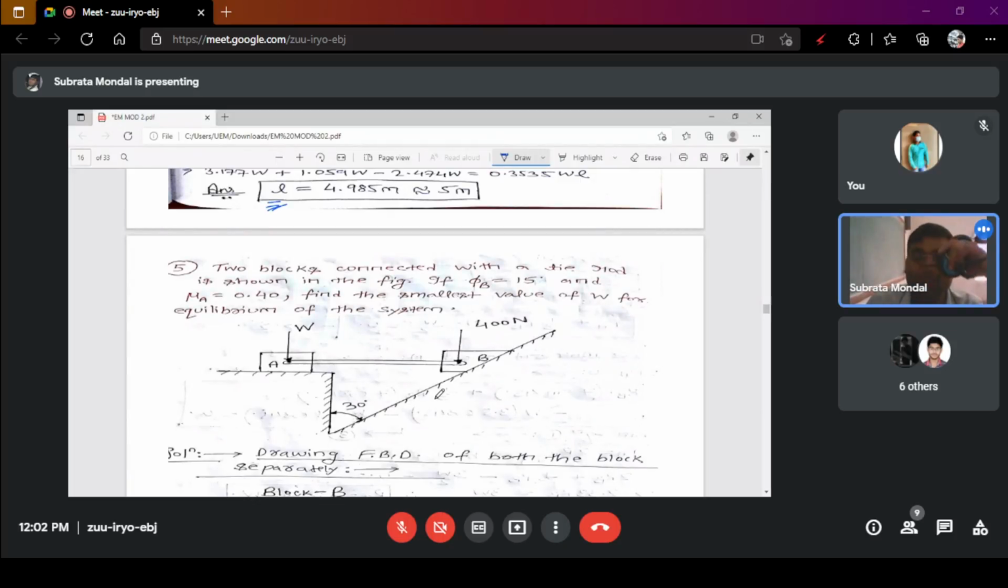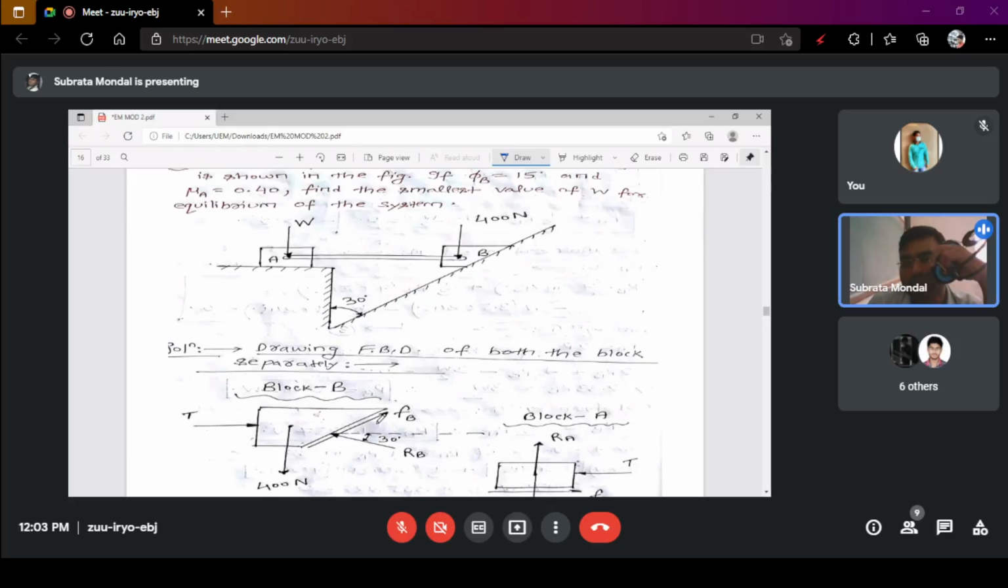Here are two blocks, as you have understood, W and 400 Newton. The W block is in a moving condition, never a steady condition. There are rods connected between these two blocks. The angle between this and this will be 30 degree, and this weight is given around 400 Newton, and this one is W.